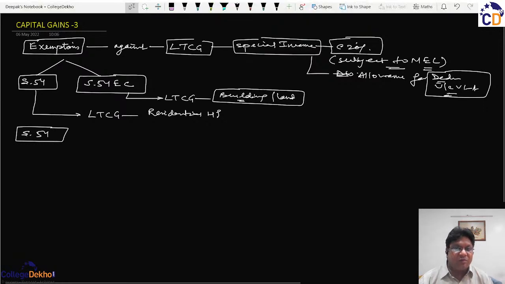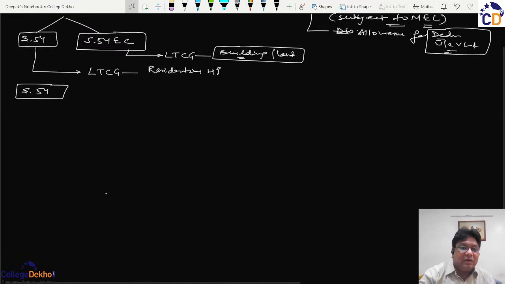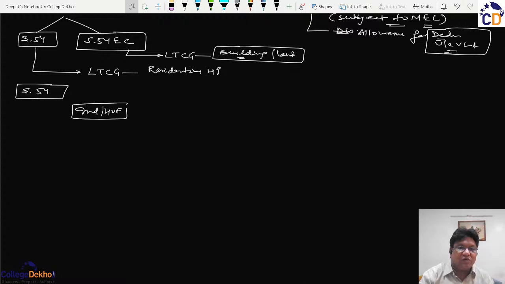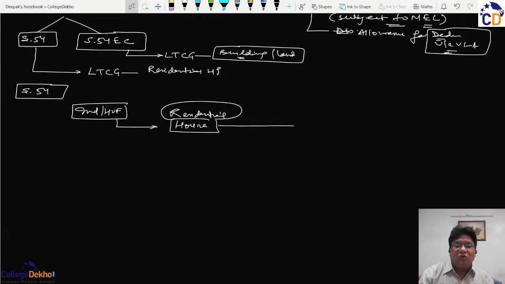So what is the basic logic of section 54? All of us, individuals or HUFs, have a basic thought in India that we should have a house, our personal home, that is the residential house. And even if we have the house, we always have this tendency to look for a bigger house, or a better house, or due to certain location pressures. We are not concerned about the objective of the assessee, why he is changing.